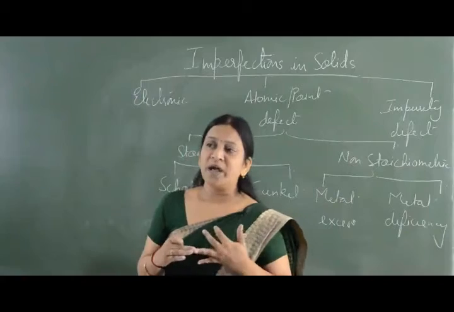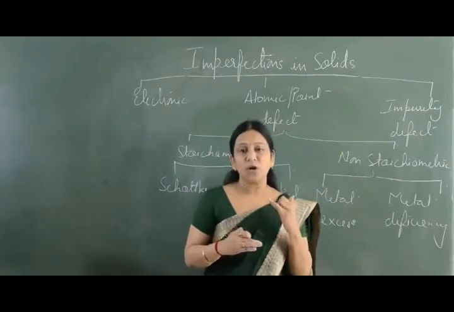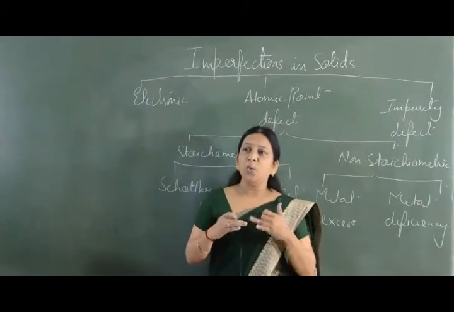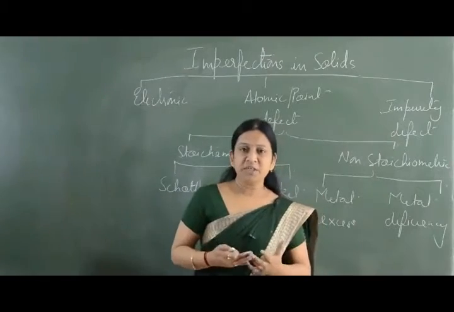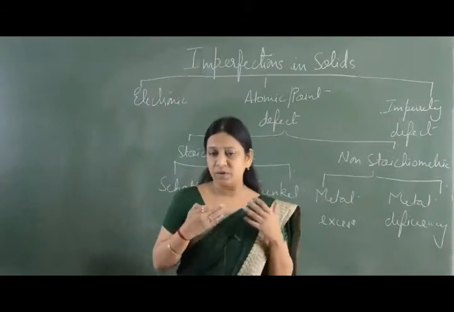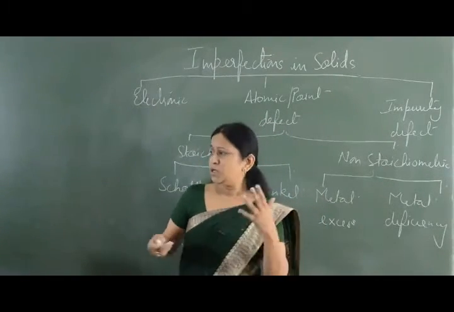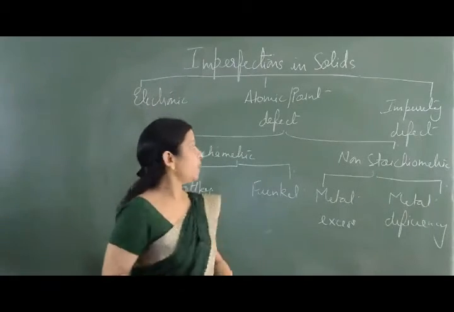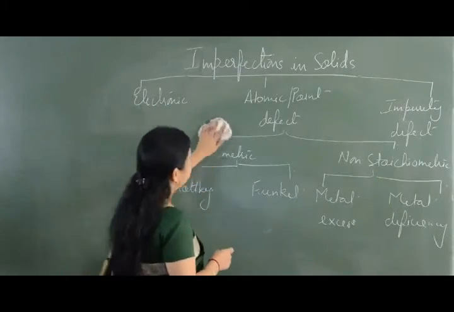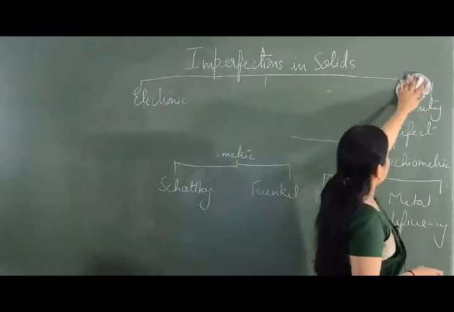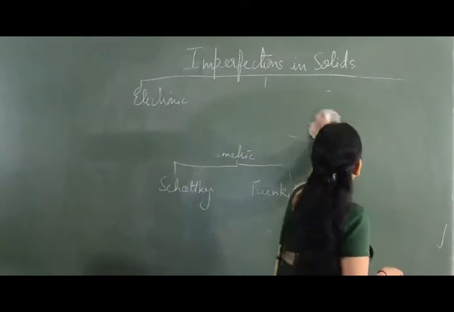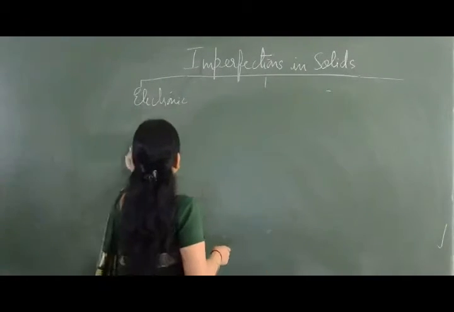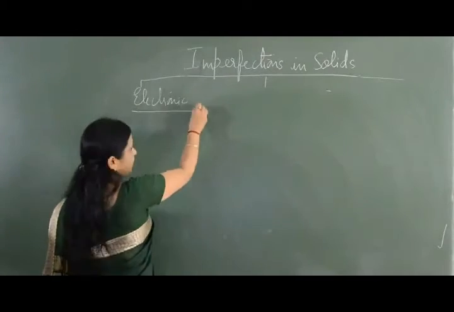Apart from this, we have area defect and volume defect. Area defect is when it is a three-dimensional defect, and volume defect when the defect is two-dimensional. We are not going into detail of area defect and volume defect. So the first type of defect which we are going to consider is electronic defect.